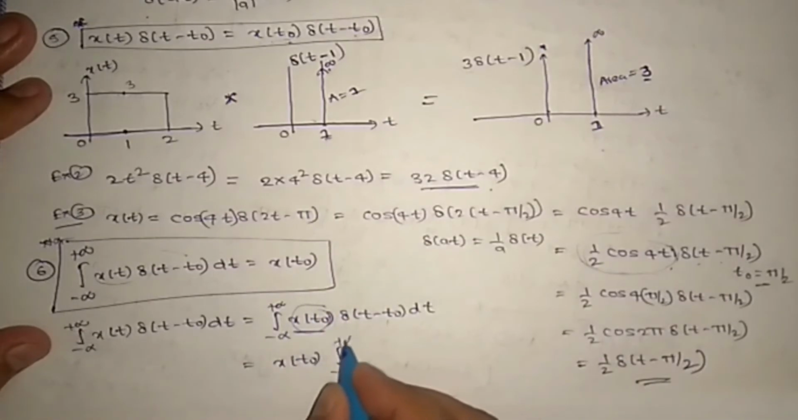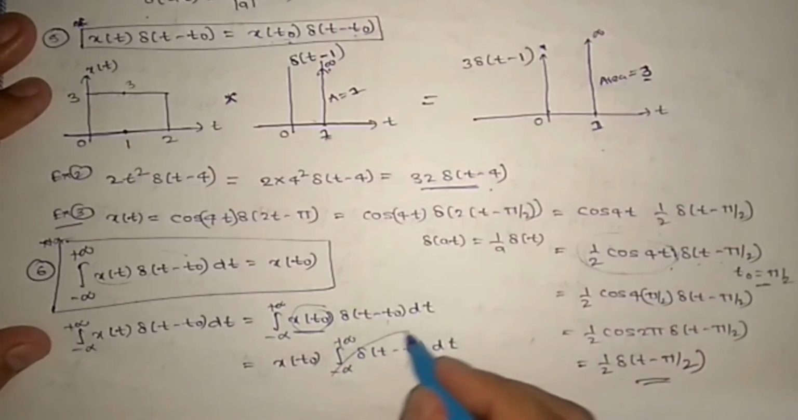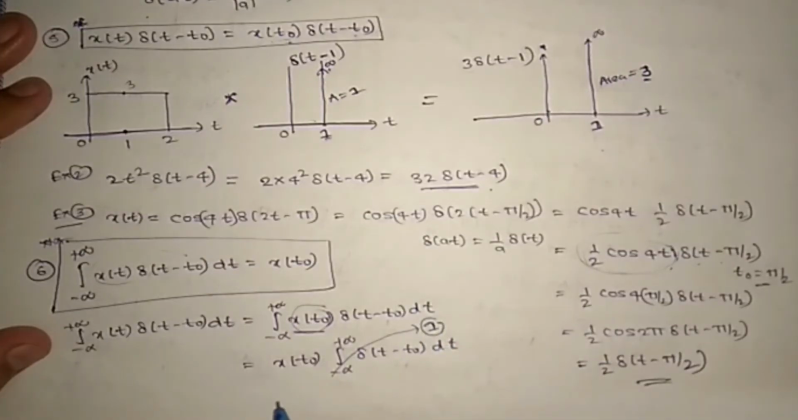Integral from minus infinity to plus infinity of del of (t minus t naught) dt. So this area is 1 only. Time shifting will not affect the area. It is equal to 1, right? So x of t naught into 1 equals x of t naught.